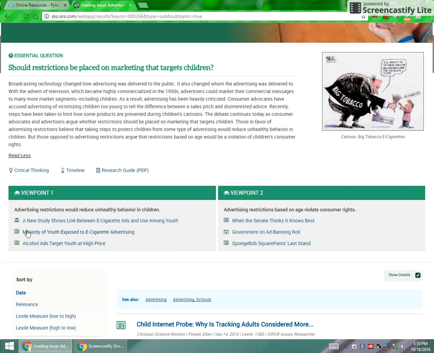If you've read this and you think, yeah, this sounds pretty good, you can go in and look at viewpoints. That's the next thing on here. Viewpoints are articles that have been sorted one way or the other on how they're leaning on this issue. So under viewpoint 1, we have advertising restrictions would reduce unhealthy behavior in children. And these are articles that lean towards that side. And then, of course, the opposite on viewpoint number 2. Just because you are leaning one way or the other does not mean you should not be reading articles from the other side. It simply means this is how they're sorting them. And again, these are only spotlighted articles.